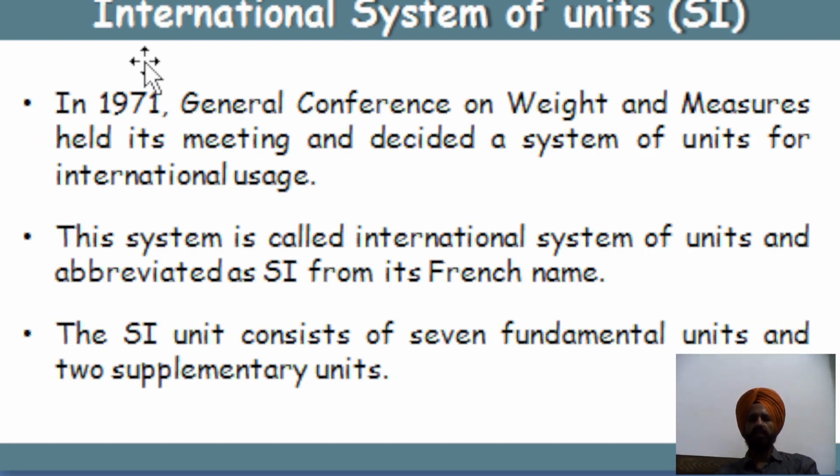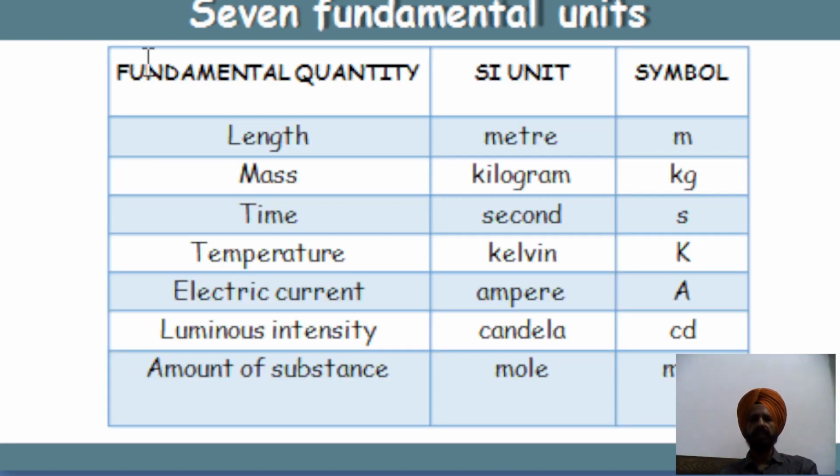Then the International System of Units, SI. SI stands for International System of Units. In 1971, the General Conference on Weights and Measures had its meeting and decided on a system of units for international use. This system is called the International System of Units and abbreviated as SI from its French name. The SI consists of 7 fundamental units and 2 supplementary units. Okay.